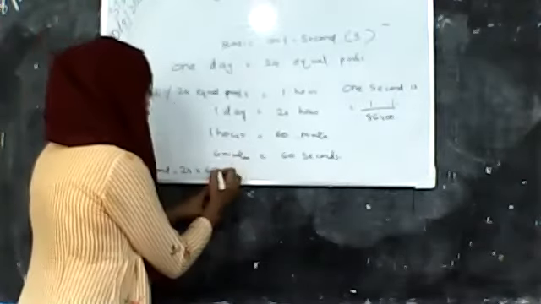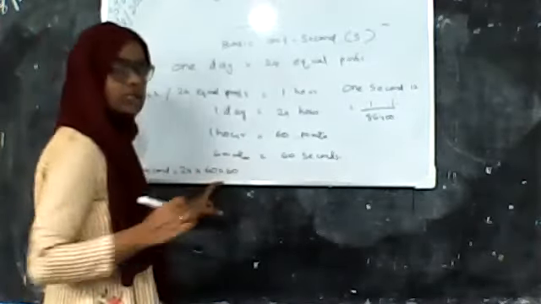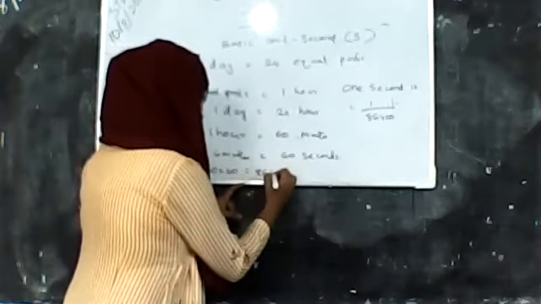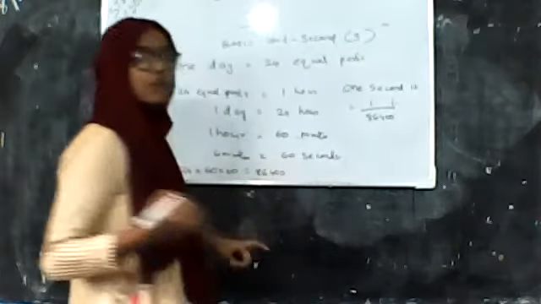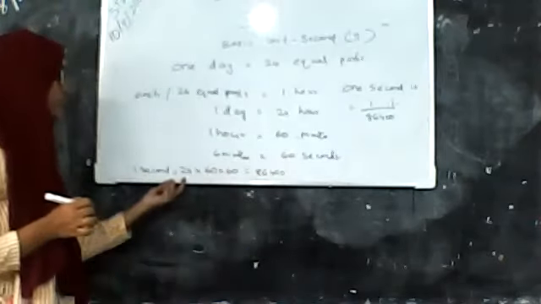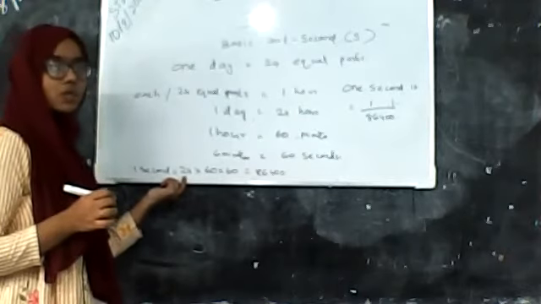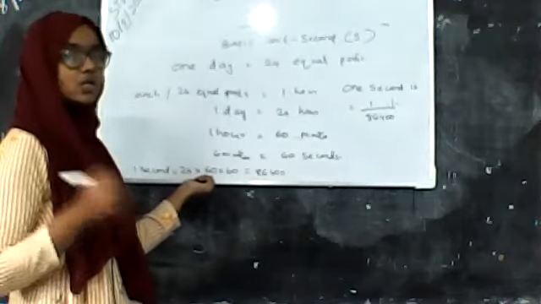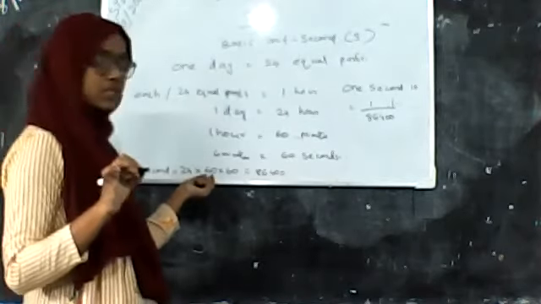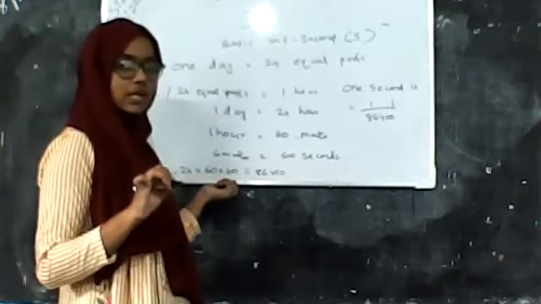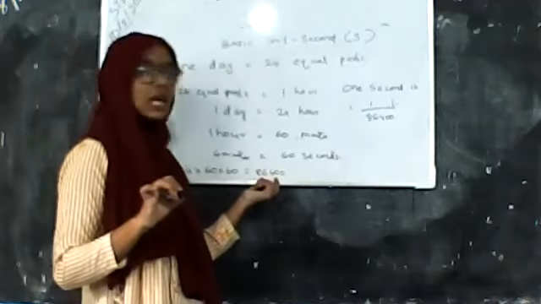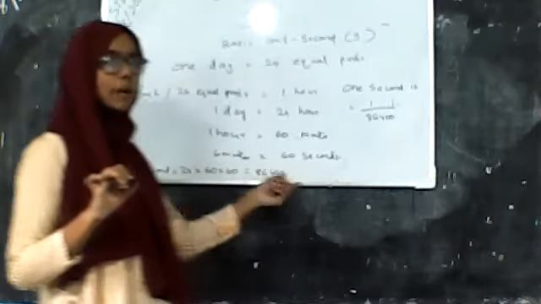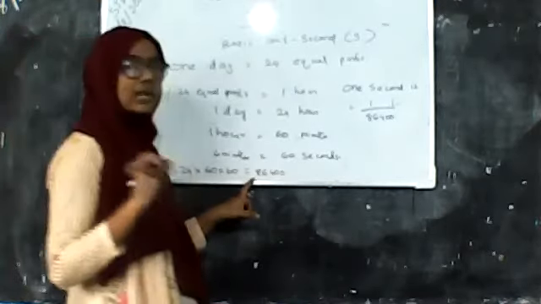So 16 minutes into 16 seconds, and we get the answer, that is 86,400. That is, 1 day has 24 equal parts, the 24 equal parts have 16 minutes each, and each of the 16 minutes has 16 seconds, and the answer of this is 86,400. Okay, and this is 1 day's duration.